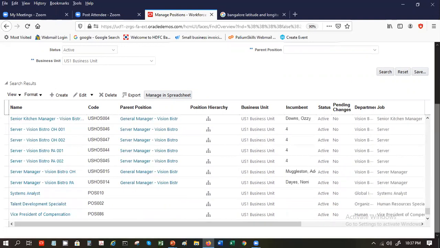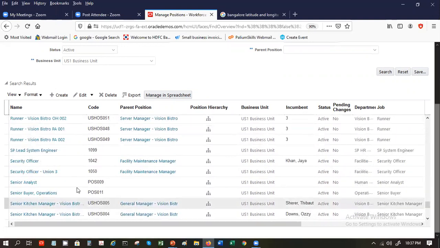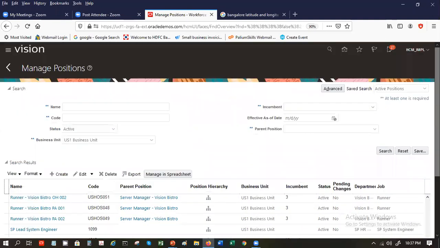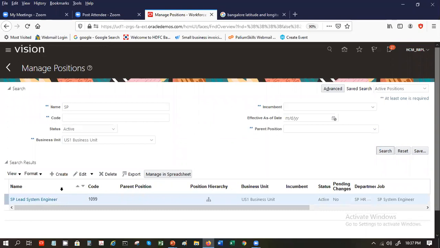See, SP lead engineer is now showing here. I don't know why it was not showing. Probably it was taking a few minutes. Since that SP was not coming, I removed that SP and searched for the US1 business unit. And that way I saw it there. See, now it's there. It takes a few minutes because of the behind-the-scenes programs that run and update it.